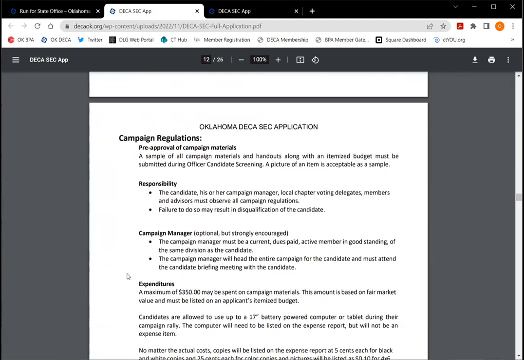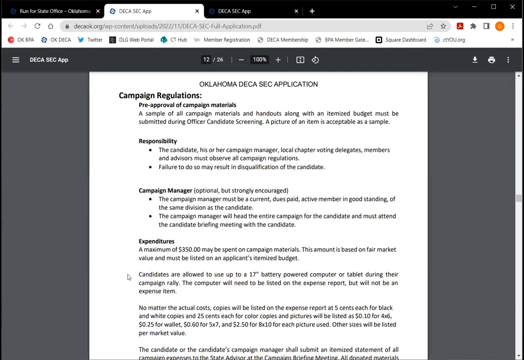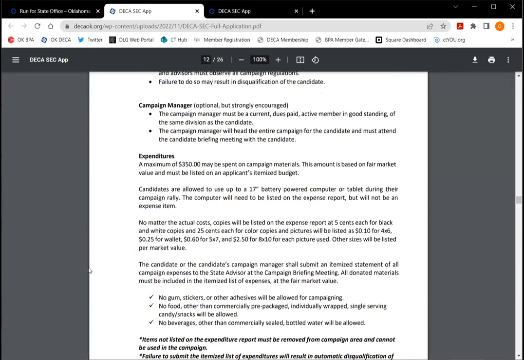After screening, we'll let you know if you make it past so that you can start campaigning and things like that. You get a maximum of $350 to spend on campaign materials. We do ask that you do not bring gum, stickers, or other adhesives, foods that's not commercially made and prepackaged, and no beverages other than bottled water. And those are simply not only our rules, but the hotel rules as well. So we would appreciate those being followed. If you do have those items at your booth, we will have to ask you to remove them, and that's never a good thing for anyone.